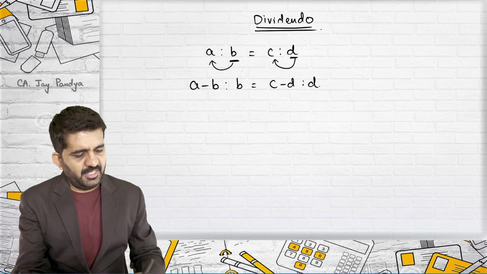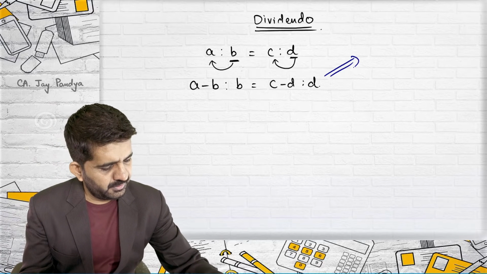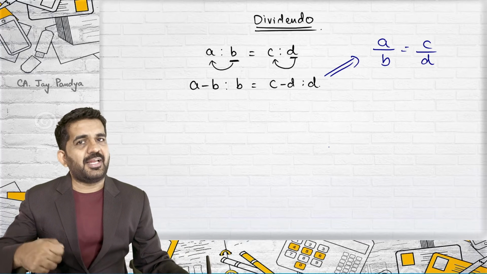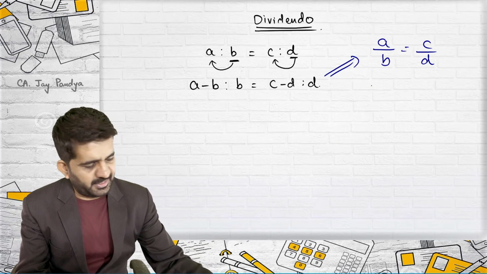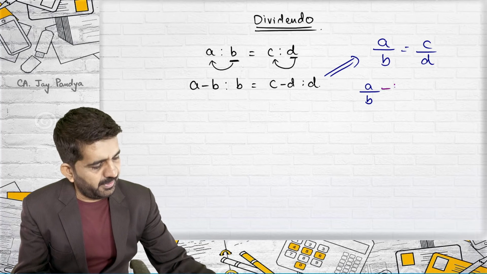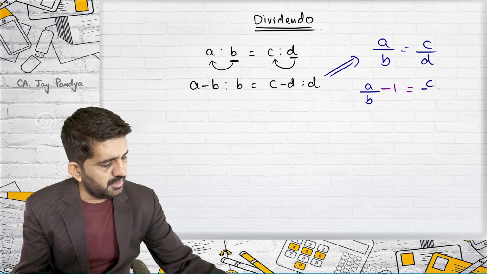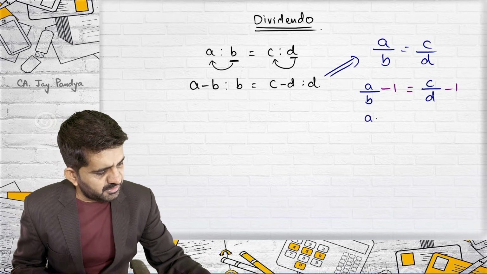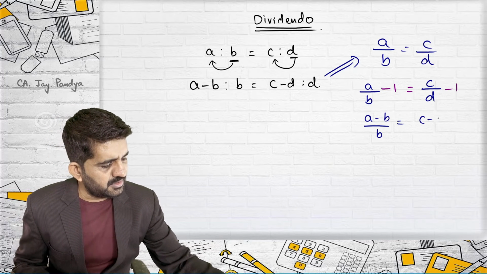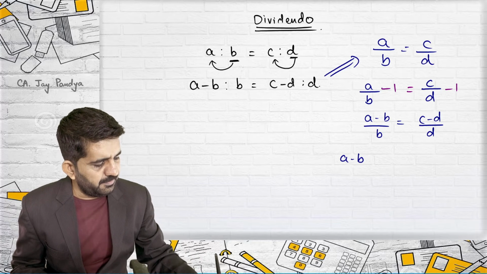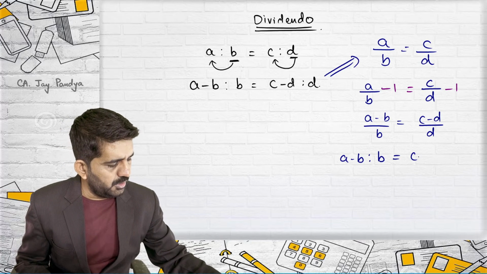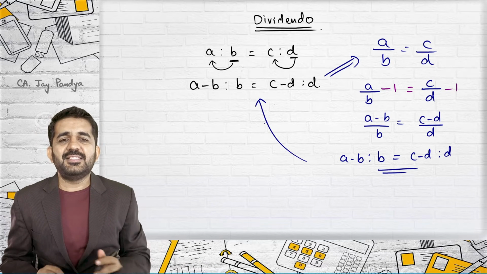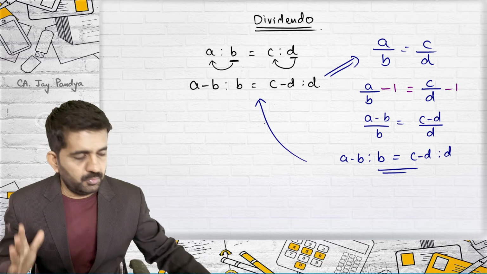And let us prove this. It is very simple to prove again. A upon B is equal to C upon D. I can add or subtract anything on both the sides. I am subtracting 1 on both the sides. It will be A upon B minus 1 is equal to C upon D minus 1. Solving this, it is A minus B upon B, and this is C minus D upon D. The answer will be A minus B is to B is equal to C minus D is to D, which is nothing but this. This is the rule of dividendo.